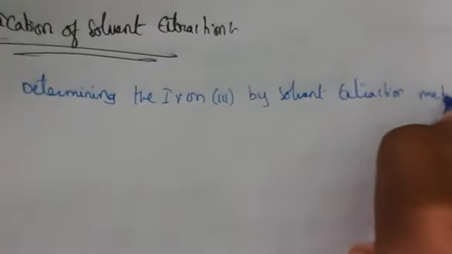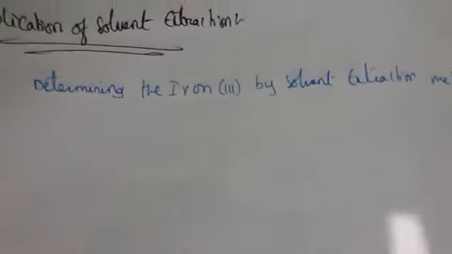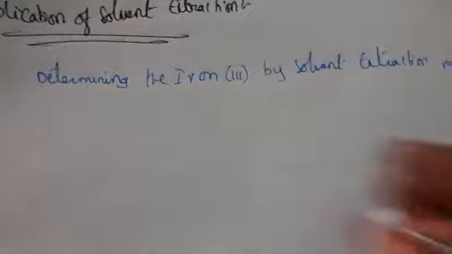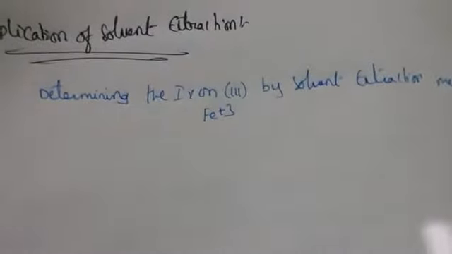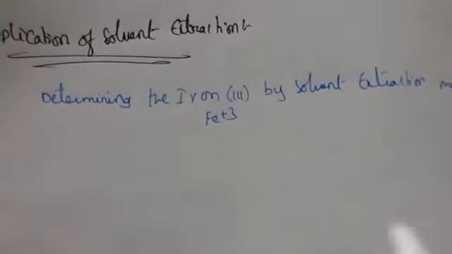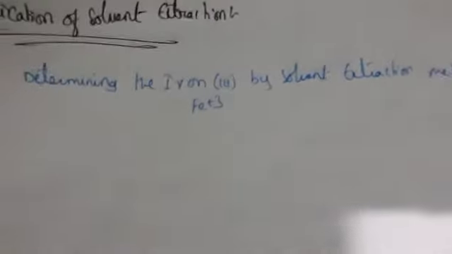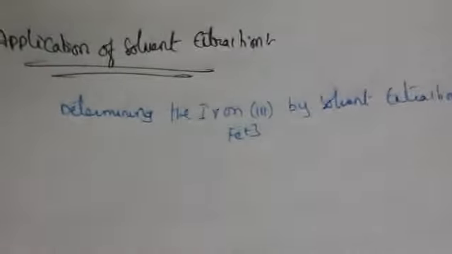So this is the practical. We are going to see how iron 3, that is Fe3+, is determined by solvent extraction. First let us see the theory.